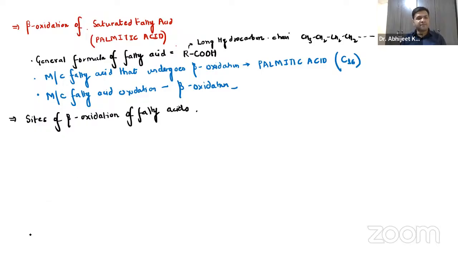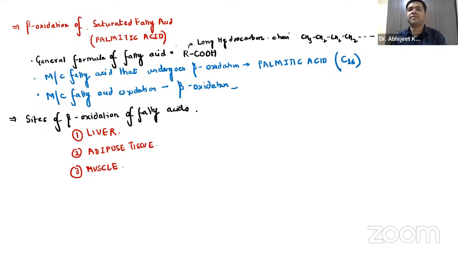You already know we have three important sites over here. The first site is the liver. The second is the adipose tissue. The third one is the muscle. We have liver, adipose tissue, and muscle.